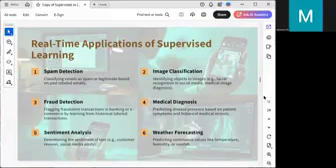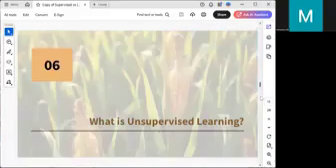Fraud detection mainly happens in the banking sector. Whether the transaction is in banking or e-commerce, by learning from historically labeled transactions, we can tell whether any fraudulent things happen or not. Medical diagnosis is predicting diseases. Sentiment analysis depends upon the text, customer reviews, social media. We can see how the person presently feels. Then weather forecasting. These are some of the real-time application examples we can see under supervised learning.